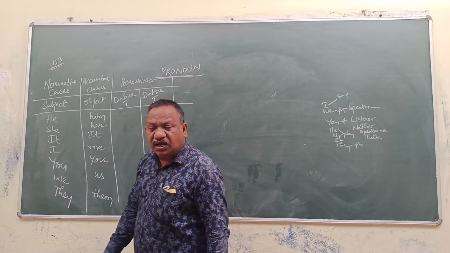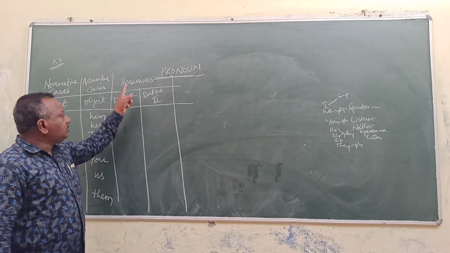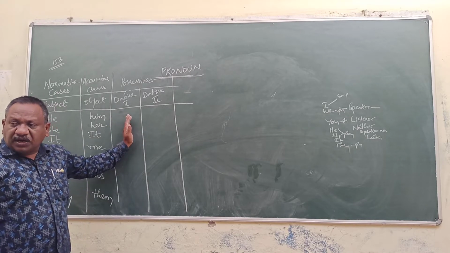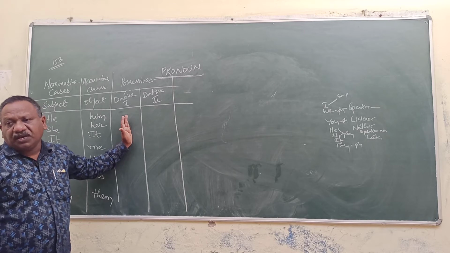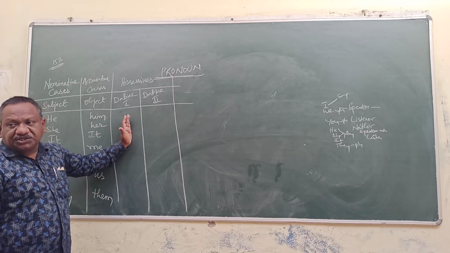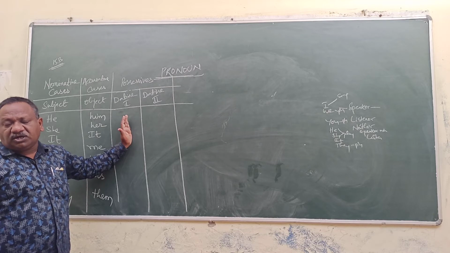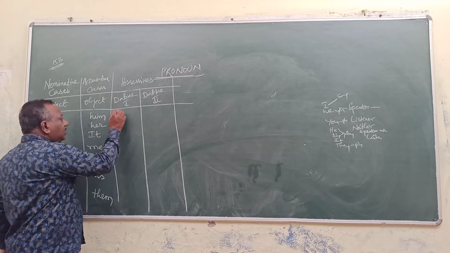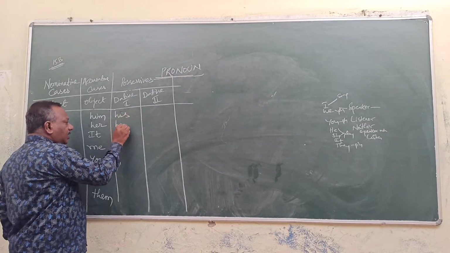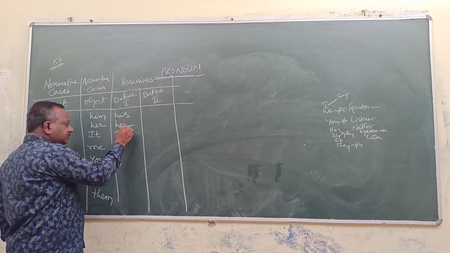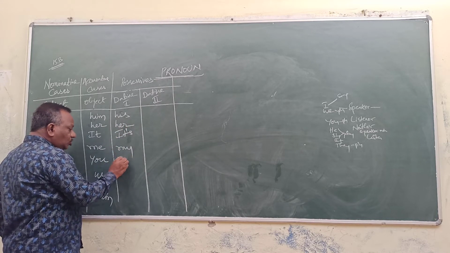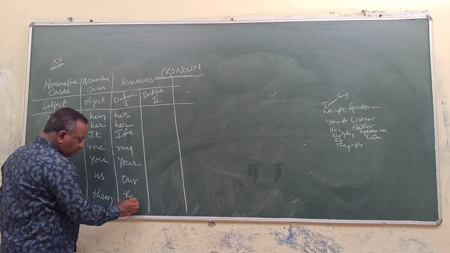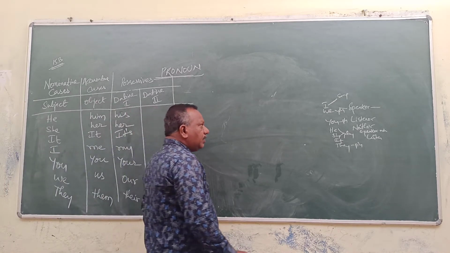In the exam, whenever you come across the dative 1 cases, what part of speech it is, you have to label it as an adjective. He takes his, her, its, my, your, our, their. For example, my village.